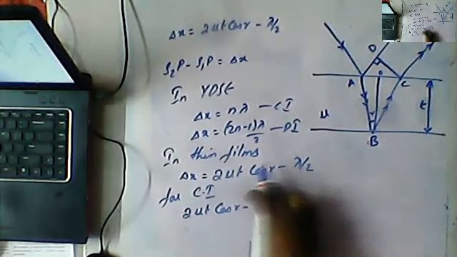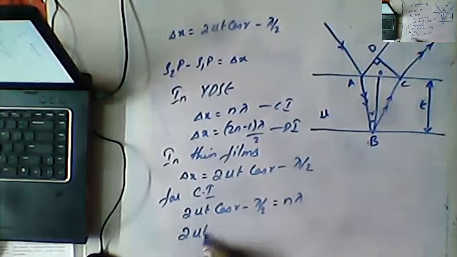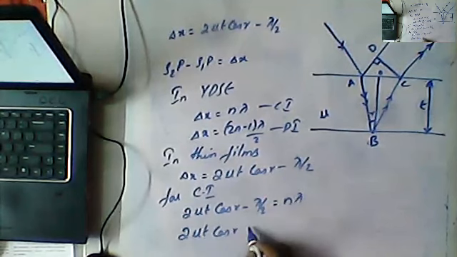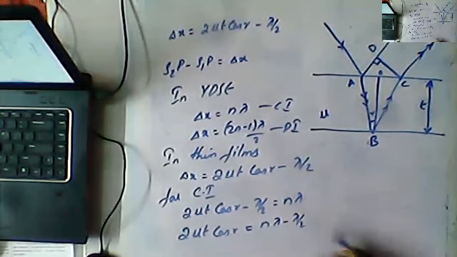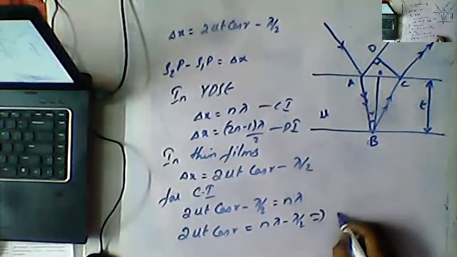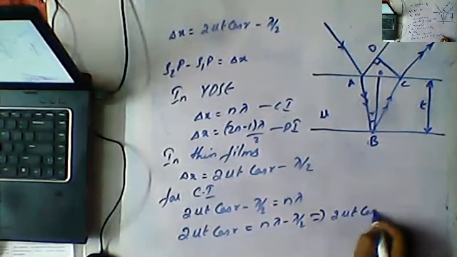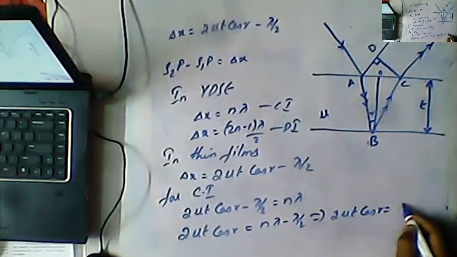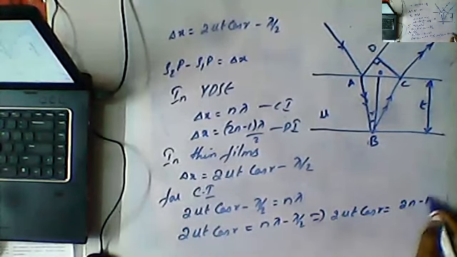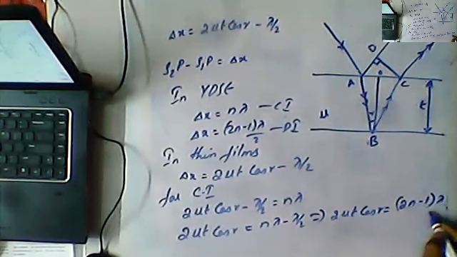So when we send lambda by 2 across, we can write 2 mu t cos r is equal to n lambda plus lambda by 2, that is, 2 mu t cos r is equal to 2n plus 1 lambda by 2.